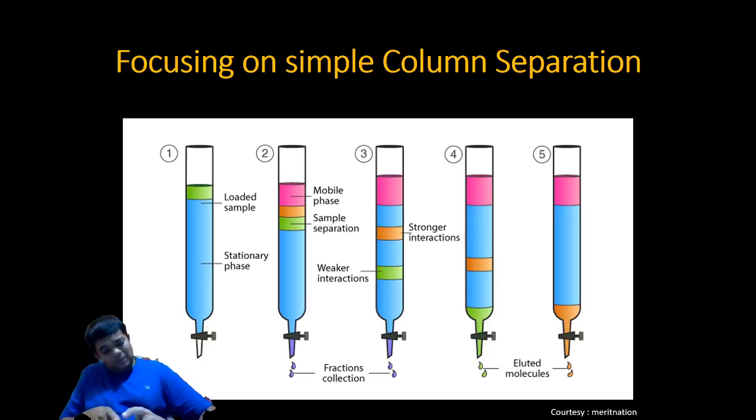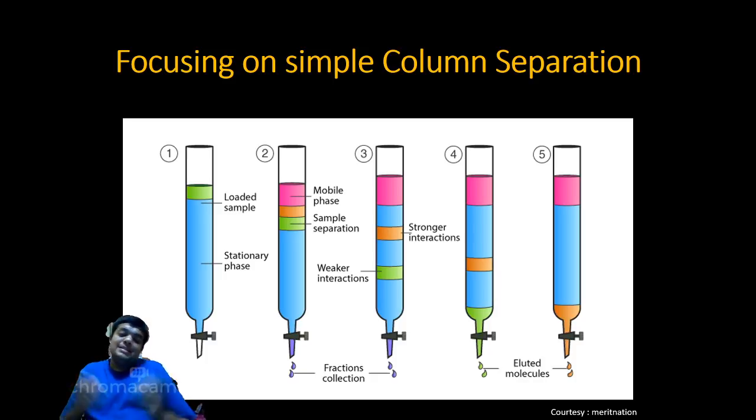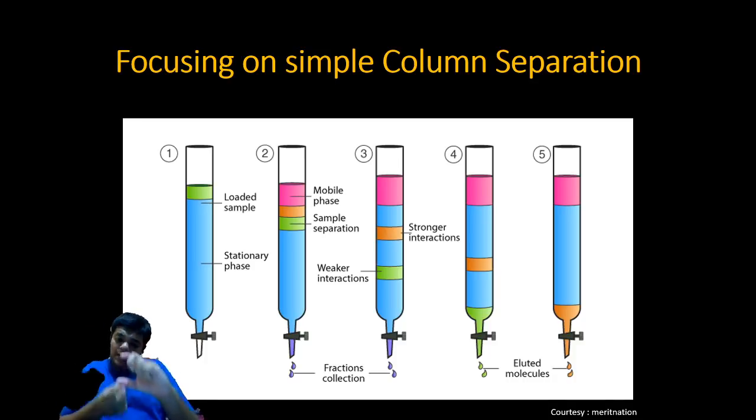Now if you want to elute them out, you need to add the mobile phase from the top as an eluent, and then only they will go out. So to elute out the separated samples, you need to add the eluent mobile phase from the top, and this phenomenon is called elution.